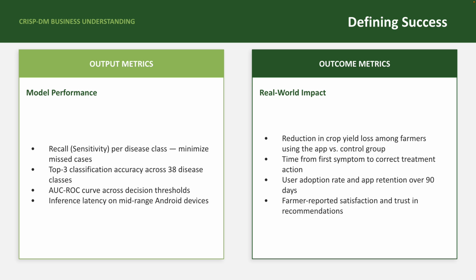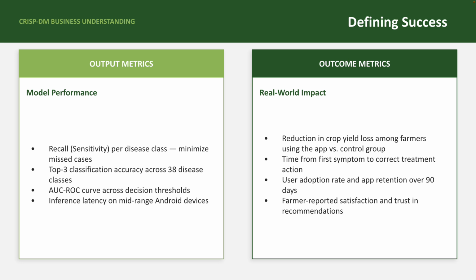For output metrics, the direct measure of model performance, I would track classification accuracy, but more importantly, recall per disease class, since missing a serious disease like late blight in potatoes is far more costly than a false alarm. I would also track top-3 accuracy, since having the correct diagnosis among the top 3 suggestions is still highly useful for a farmer consulting the app.